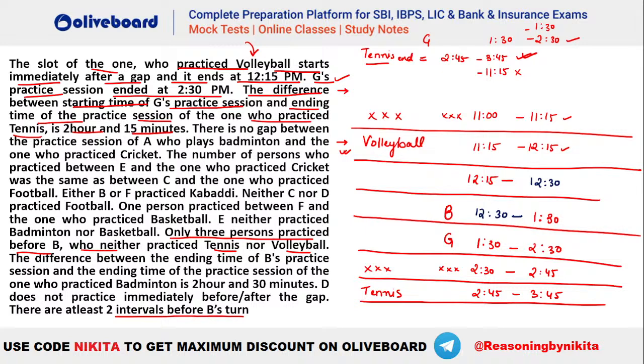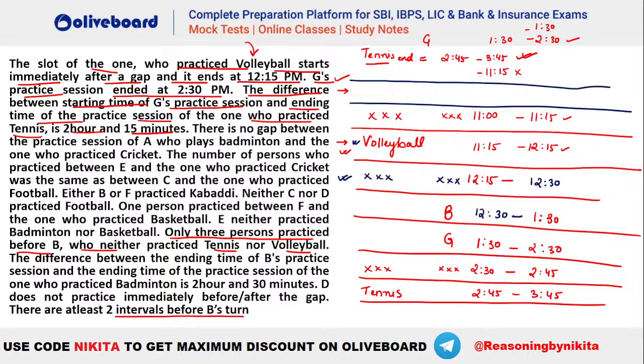After that, let's see what else we have here. Now we have three people before B, right? It is not three different slots before B. So one person is here before B. This is not a person, you can see this is a gap period, so it is not a person before B. So two gaps are already there, that is already done. One person is this. That means there should be two more slots before him, isn't it? There should be two more slots before volleyball as well. Why? Because there have to be three persons before B, isn't it?